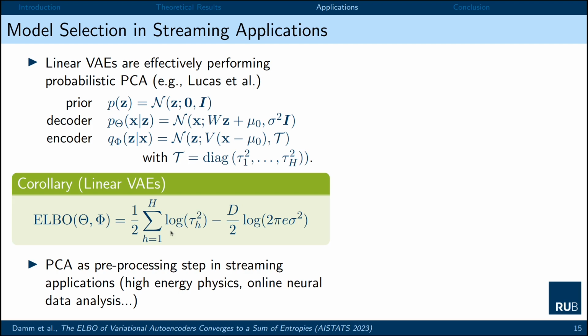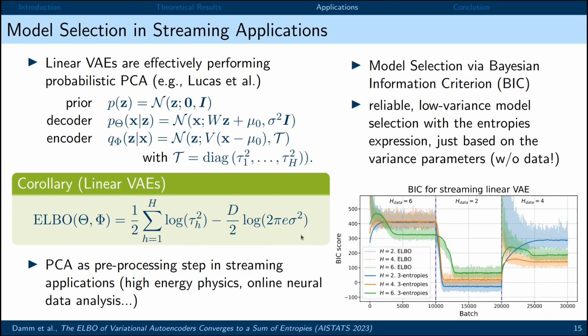PCA is frequently used as a pre-processing step in streaming applications, so in online fashion, and we conducted experiments for model selection using the BIC score, and we see that we are able to perform reliable low variance model selection just with the entropy-based expressions. So when seeing this formula again, independent of the data, just by knowledge of the model parameters, the model variance parameters.